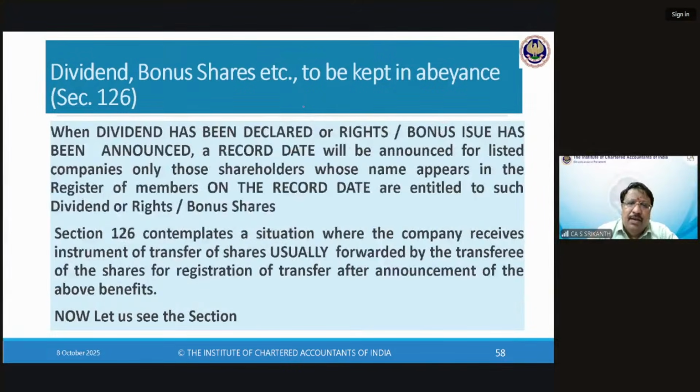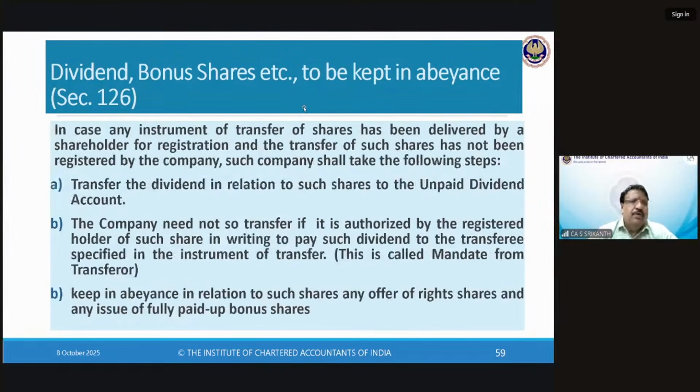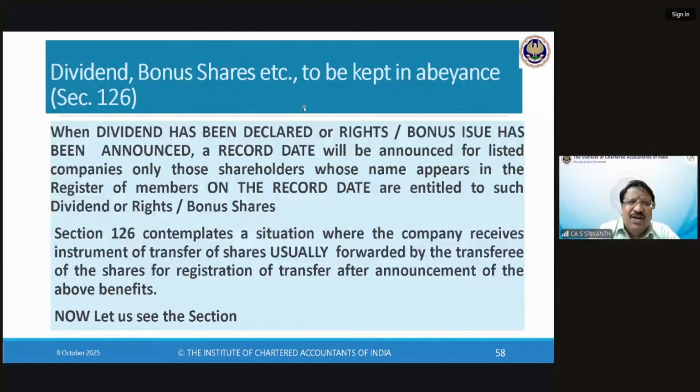Okay. There is a dispute or some issues he's raising, and he says, genuinely it was delayed, I couldn't send it, whatever. So, whatever it is, when there's a dispute in the ownership of shares. See, friends, I'll tell you how it is. Today, this section has really lost its meaning.